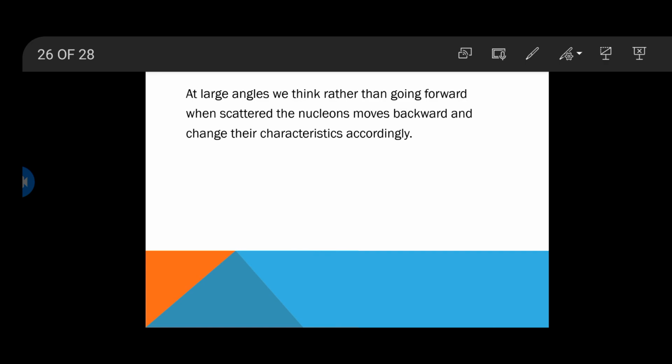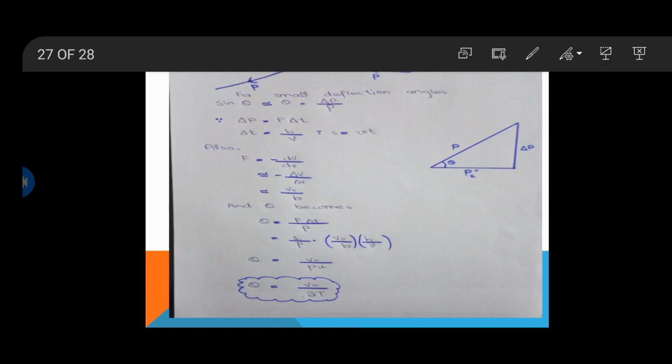So at large angle we can say that their characteristics change, which remain unchanged at small angles. This shows the interaction of neutron and proton at relatively high angles.